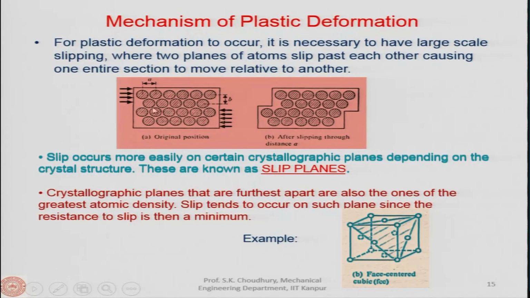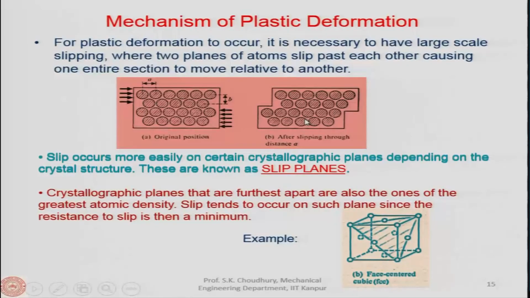So, this shear force creates the shear stress, and if the shear force becomes larger than a certain value, okay, then only will it be able to displace two layers of the atoms as shown here.